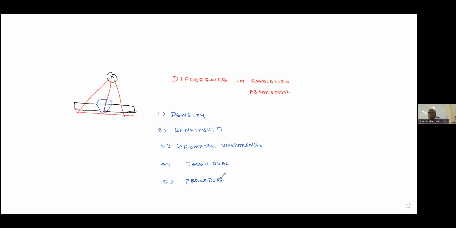See, what is material density? The formula for material density is mass by volume. But that is not the density here. Here we are talking about radiographic density. That is entirely different. First, what is the definition of radiographic density? What does density mean? How much it is black. Simple. Density is how black it is.